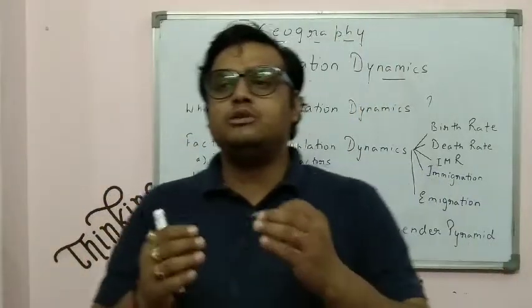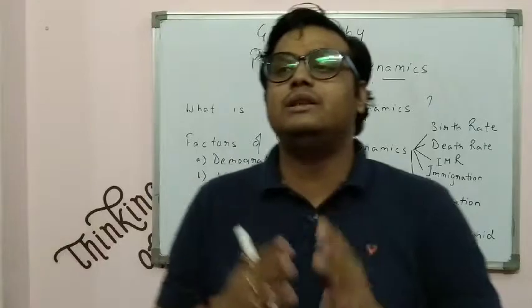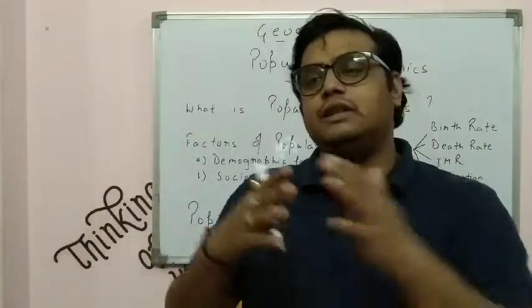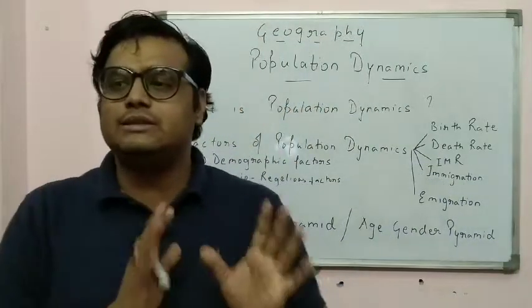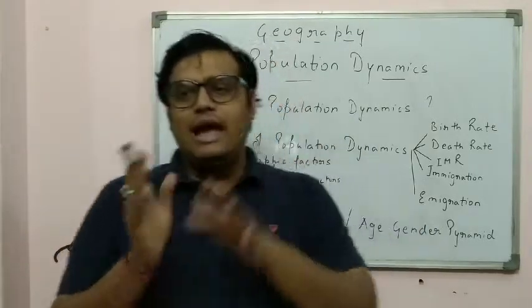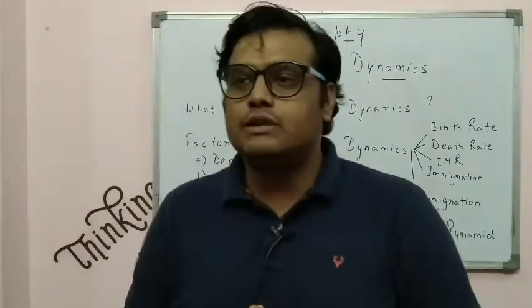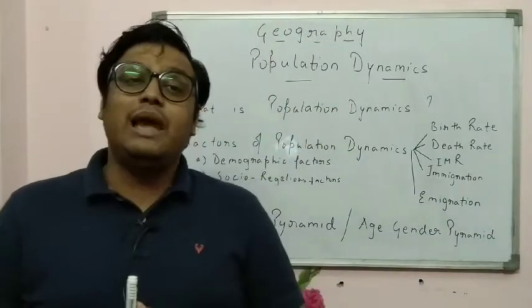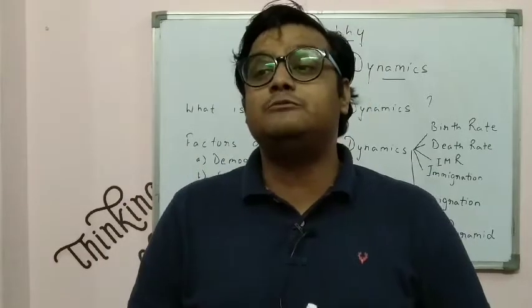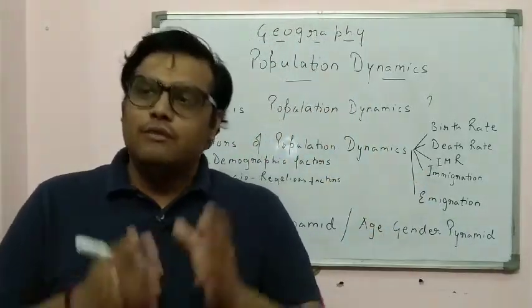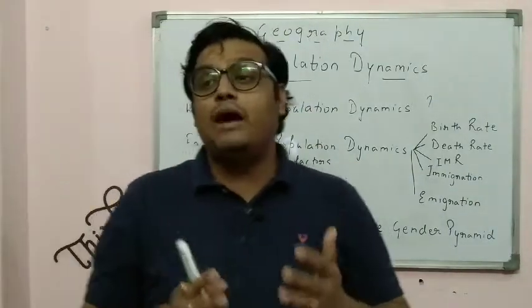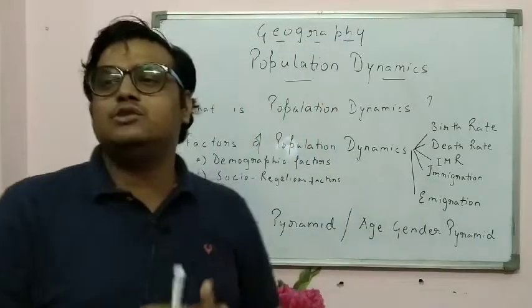Simple, take an example. Suppose your family has 4 people, and your father earns 50,000 rupees a month. What happens if 4 persons are there in a family? 50,000 divided by 4, 12,500 each is getting. Basically, the father is not distributing that money, but on average 12,500 can be spent on each person. But if a family has 10 members and the father's income is 50,000 only, then only 5,000 can be spent. What happened? The resources have reduced. When the resources have reduced, what happened? You have to live a life which is not so content. You have to sometimes leave the things you want.